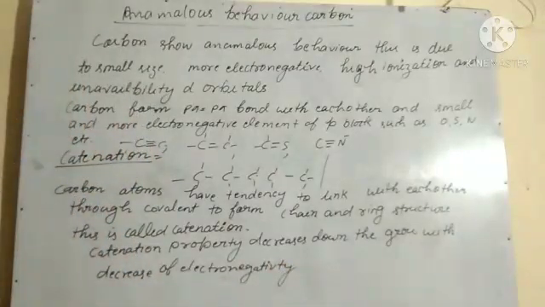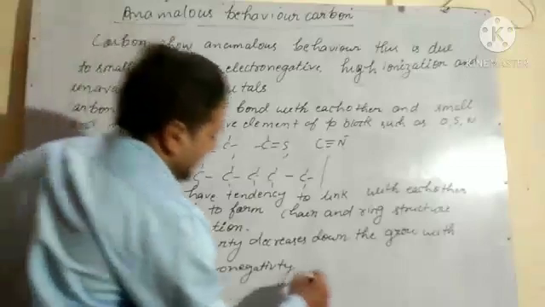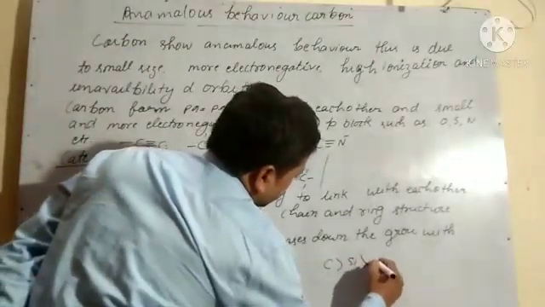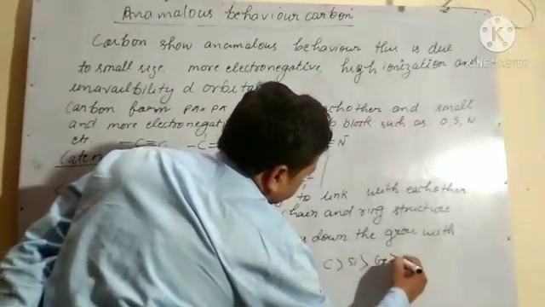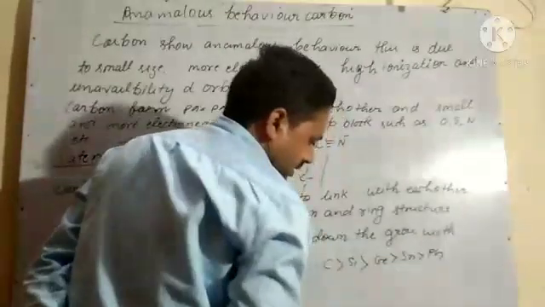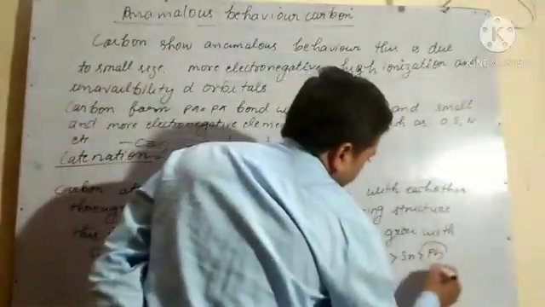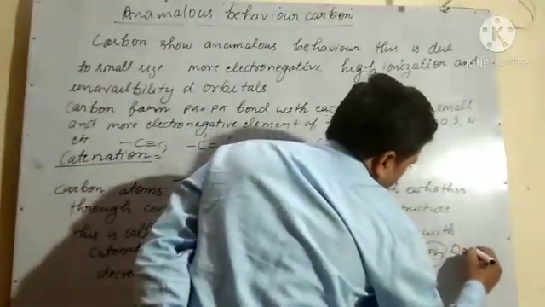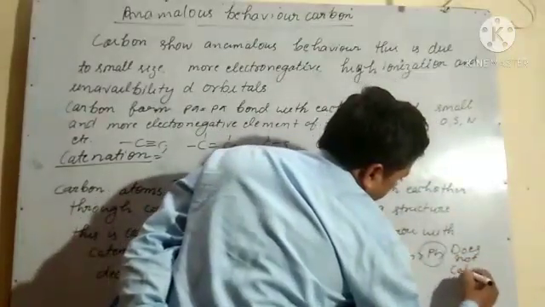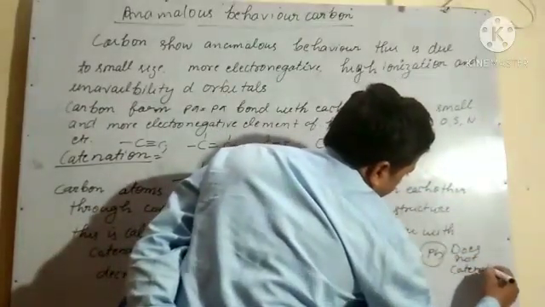With decrease of electronegativity, that means carbon, then silicon, then germanium, then tin, and then lead. Lead does not show catenation.